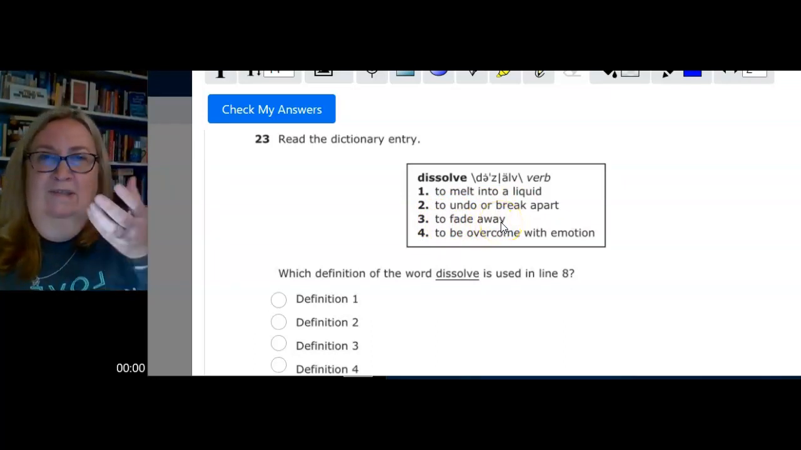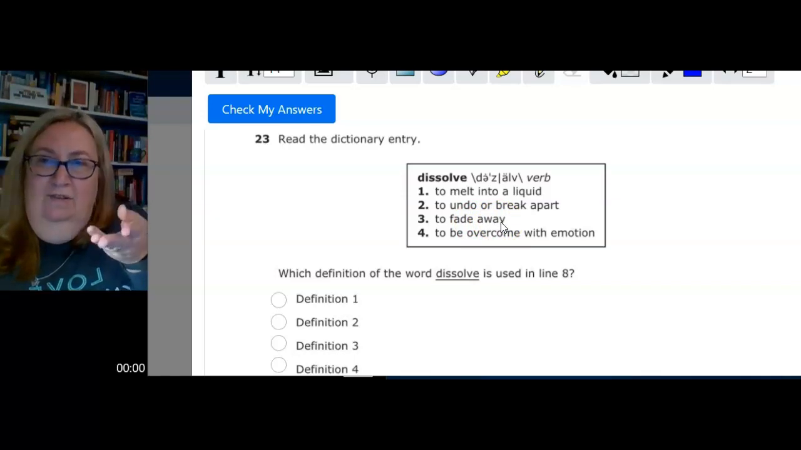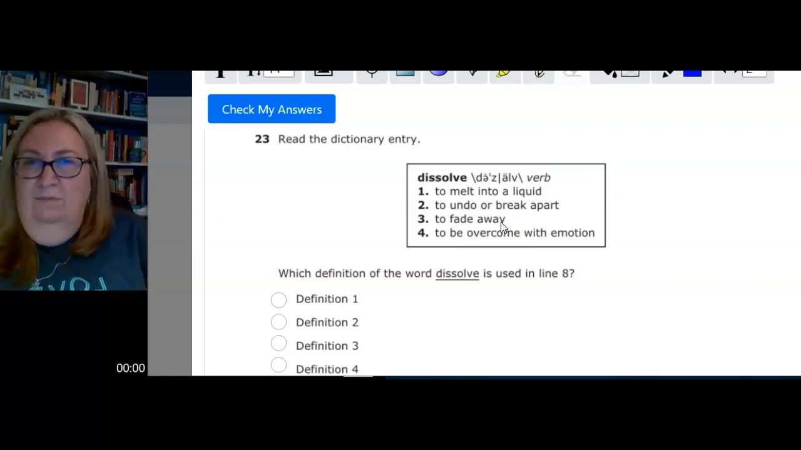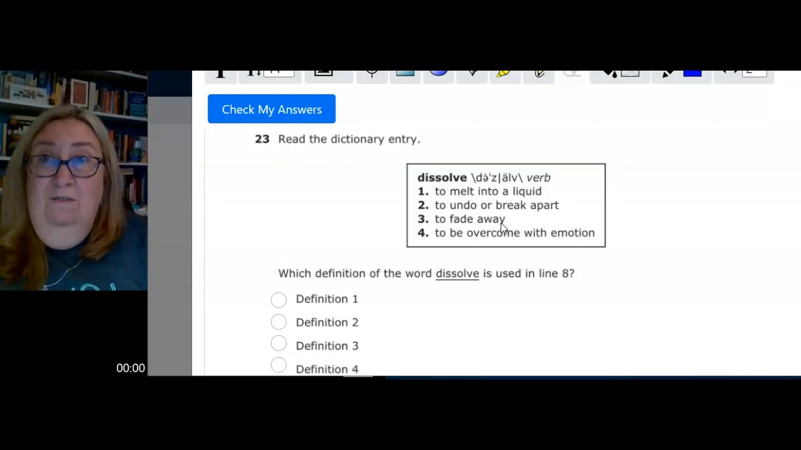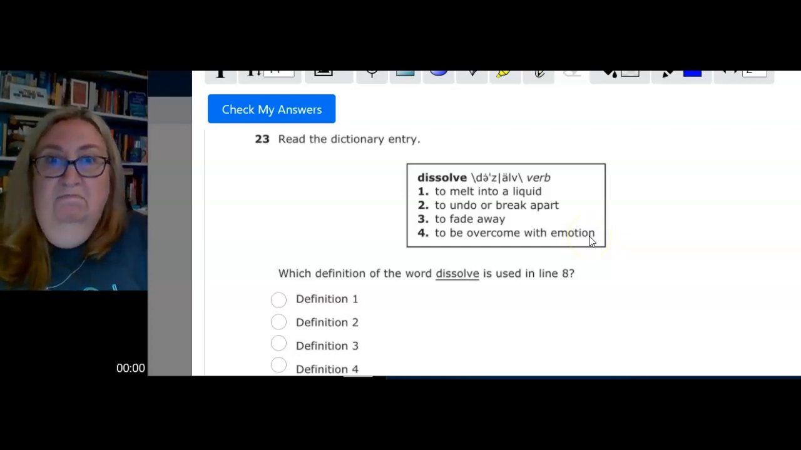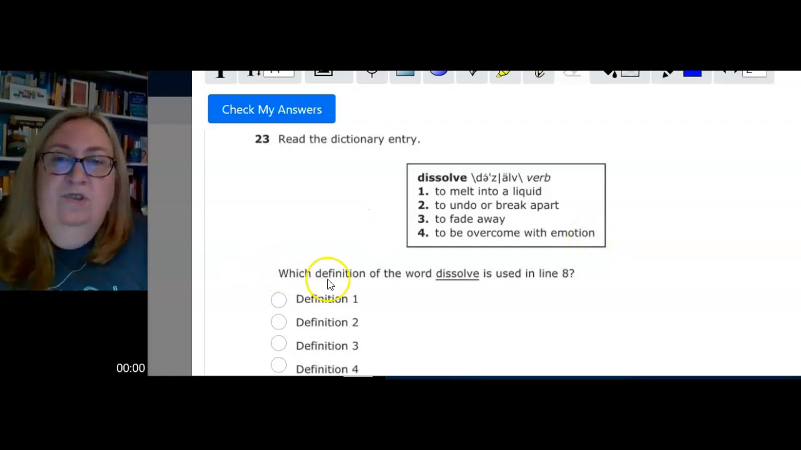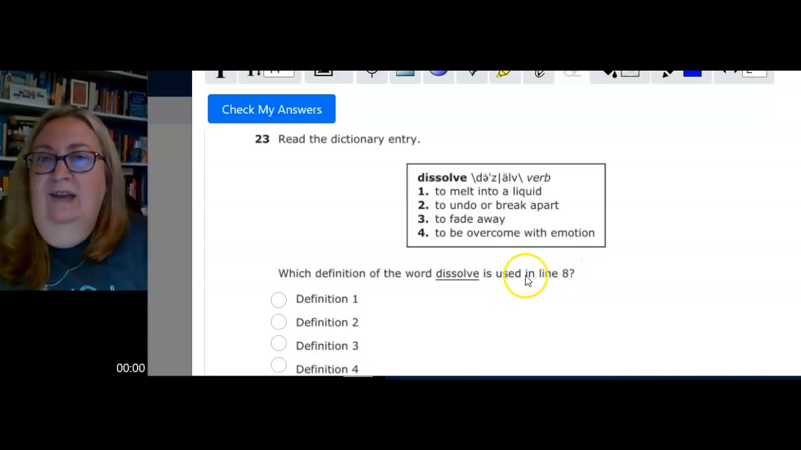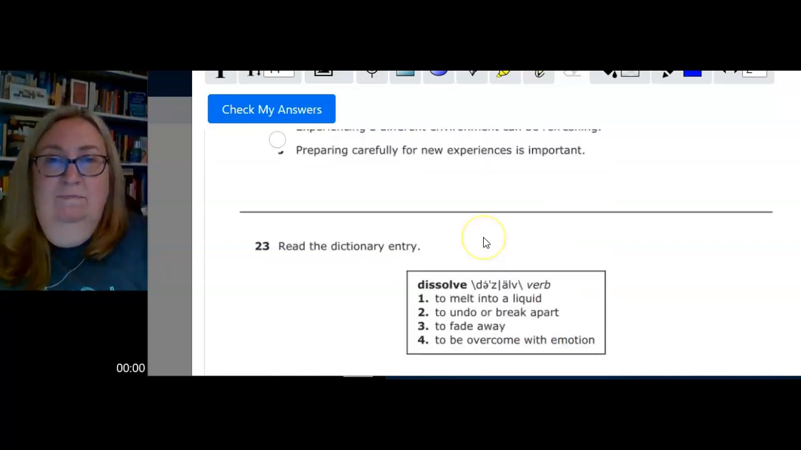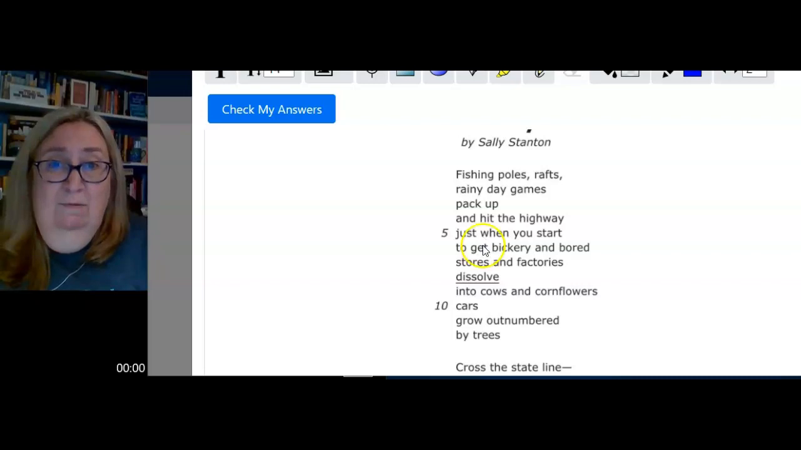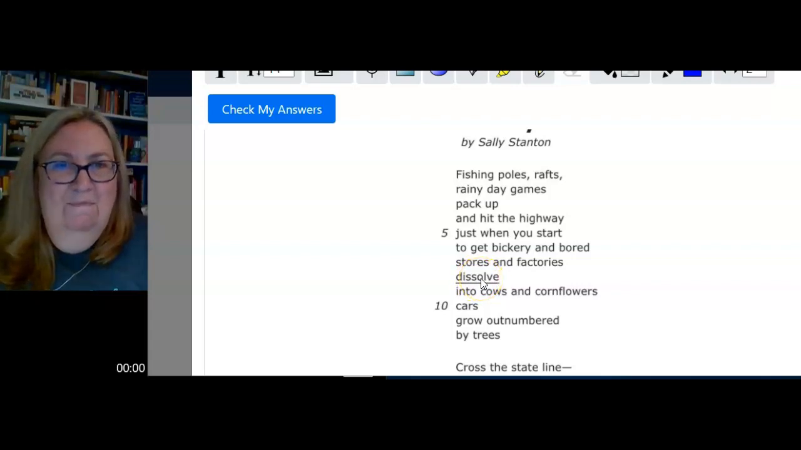So if I pick up some sand and I rub it through my fingers, it kind of dissolves out of my hands. It fades away. The fog dissolves, it fades away. That's a better example. To be overcome with emotion, I dissolved into tears. Okay. So which definition of the word dissolve is used in line 8? Only one of these. So obviously you have to go back to line 8. 5, 6, 7, 8. I feel like I should dance. I'm not, don't worry. I'm going to have to back up because it starts with that word.